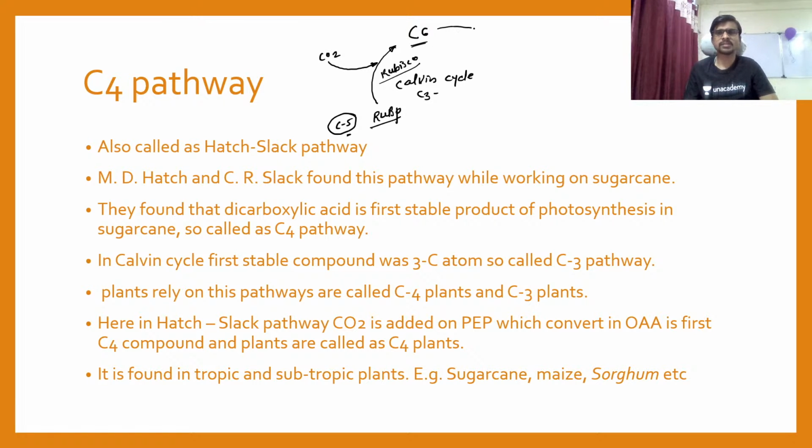This C6 compound is immediately converted into the C3 compound, which is one of the stable compounds in this pathway, and that's why we call it the C3 pathway. Then this C3 is converted into sugar. So this is the pathway.